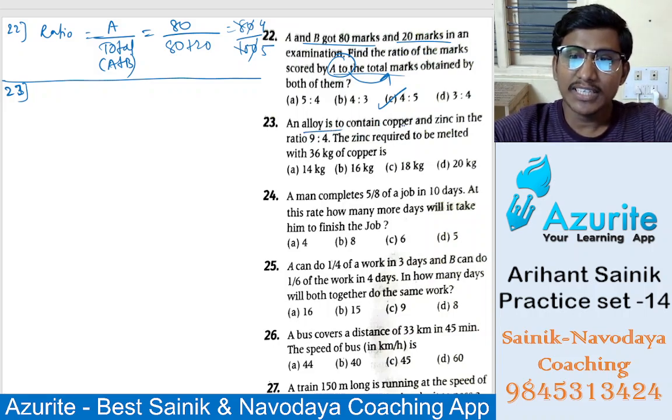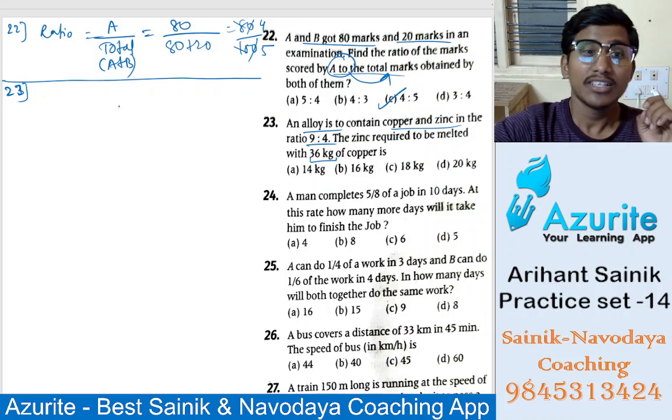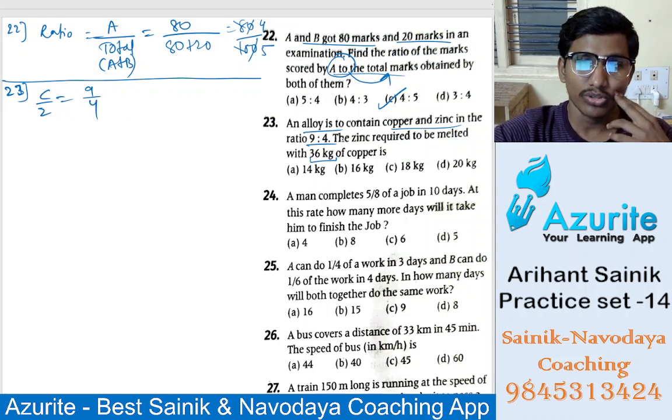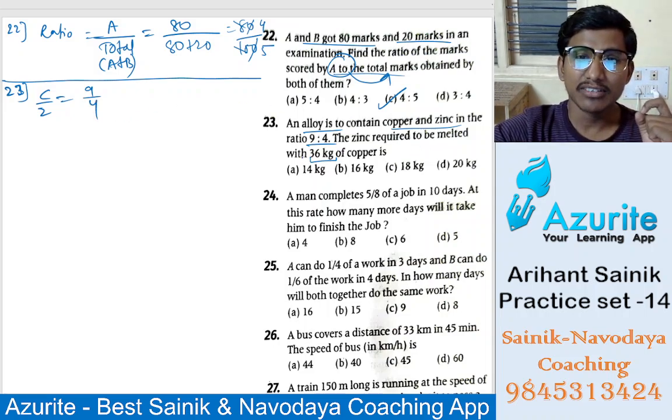An alloy contains copper and zinc in the ratio 4 is to 9. The zinc required to be melted with 36 kg of copper is? So the alloy contains copper and zinc in the ratio 4 is to 9.